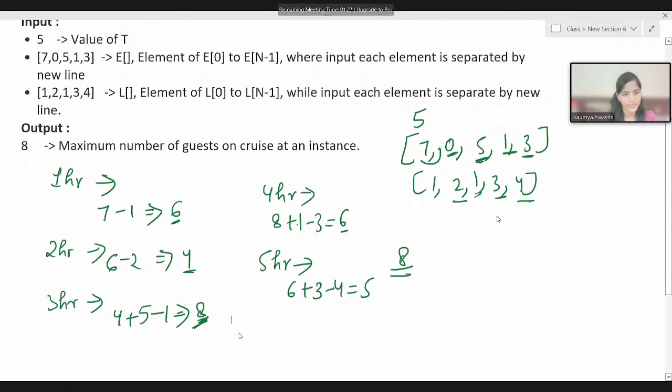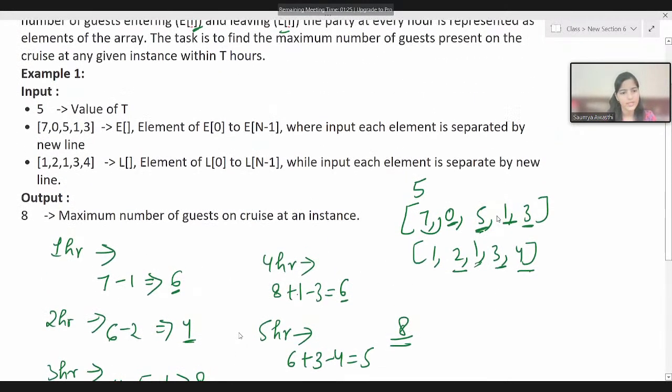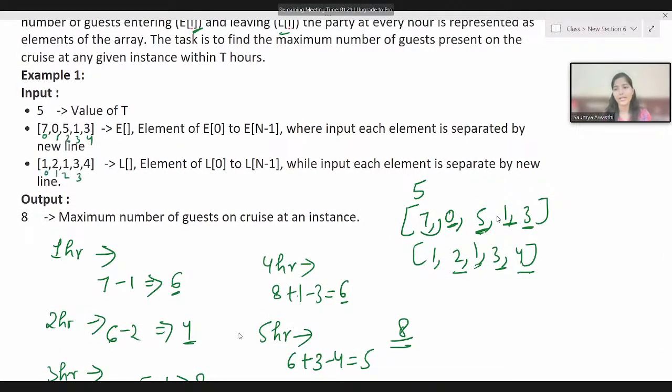So we are having arrays with indices 0, 1, 2, 3, 4. Can't we maintain a variable? Let's call it sum, and initialize this with 0 for now. What we can do is visit all the elements one by one for each instance, for the entering array and for the leaving array. And we can take another variable that will be storing the maximum value, because we need the max number of guests. We can name it max guests, and initialize this also with 0.